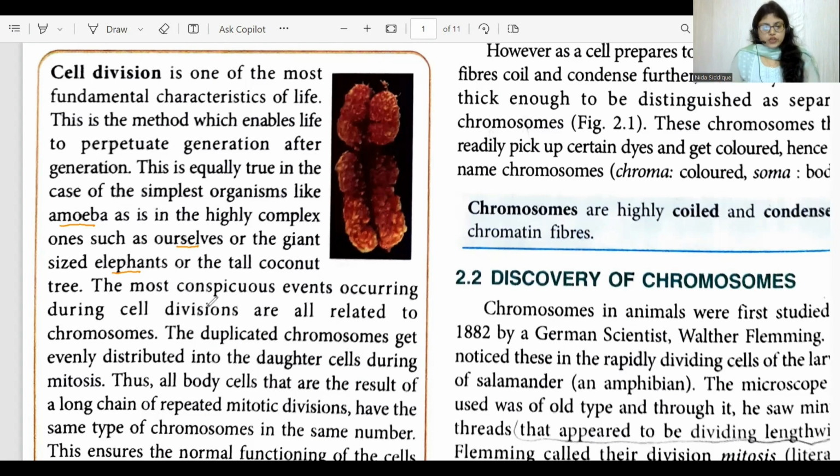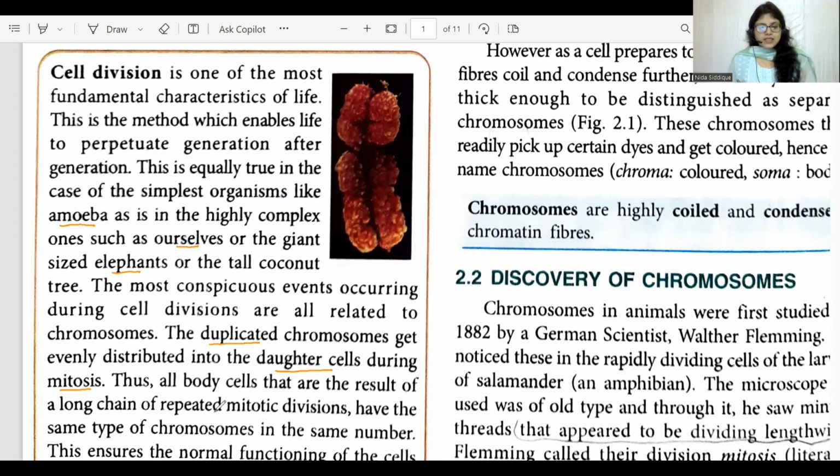Now, in cell division, first of all, the chromosomes get duplicated. जो भी हमारे बॉडी में जेनेटिक मटेरियल है वो पहले डुप्लीकेट होता है and it is getting evenly distributed into the daughter cells. Now what are daughter cells? जो नए cells form होते हैं उसे हम daughter cells कहते हैं. So these duplicated chromosomes are evenly distributed into the daughter cells and it is happening in a cell division called mitosis. It is a type of cell division. So mitosis में दो daughter cells produce होंगे. दोनों daughter cells को equal amount of chromosomes मिलेगा.